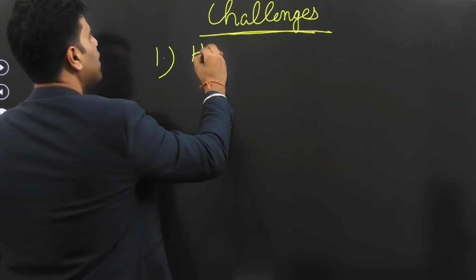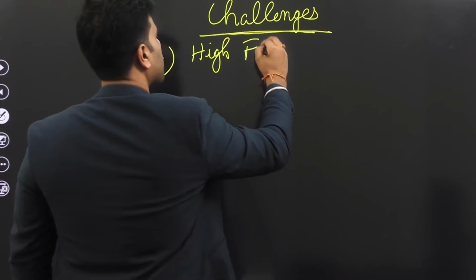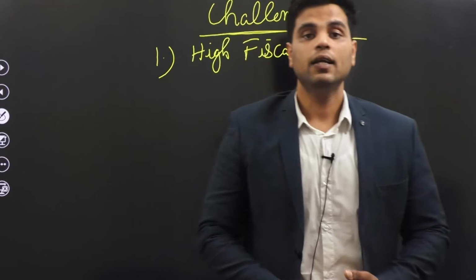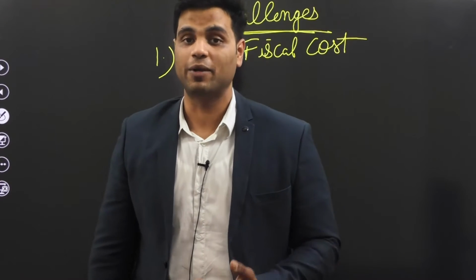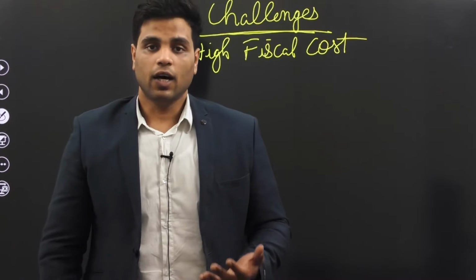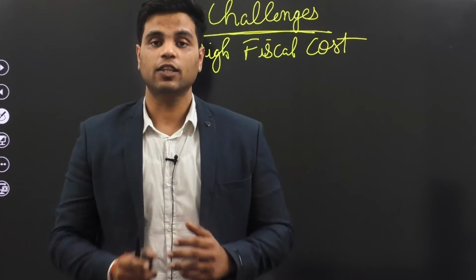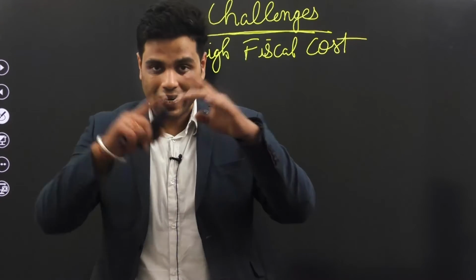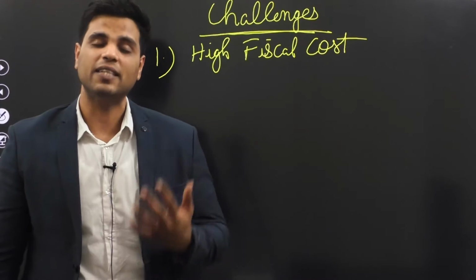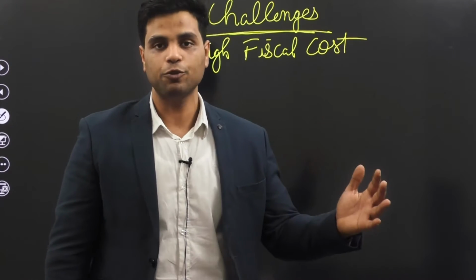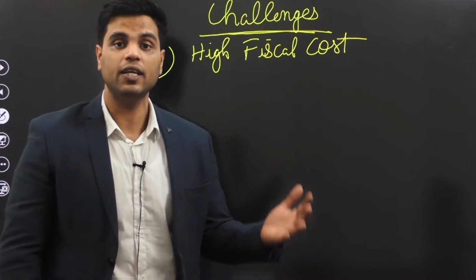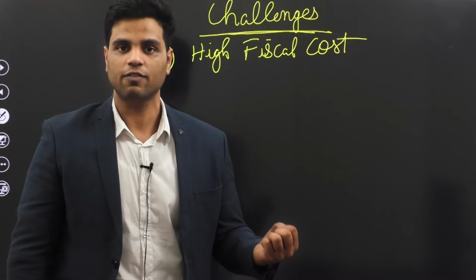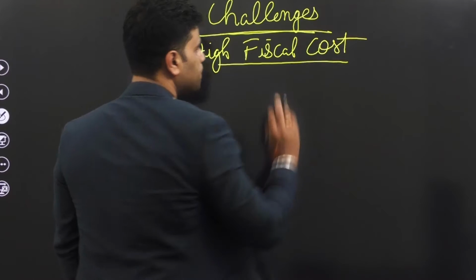Number 1, high fiscal cost. Now, what do I mean by that? Well, these food subsidy programs are not cheap for government. They're pretty expensive. Do you know? If we take a look at the entire subsidy bill of India, the dominant portion is taken up by food subsidy. The largest subsidy program in India's context is food subsidy. India spends a hell of a lot of money for providing food subsidies. So this food subsidy system, the public distribution system, is not cheap for the government. It's actually very expensive, right? So it comes with a lot of fiscal cost.